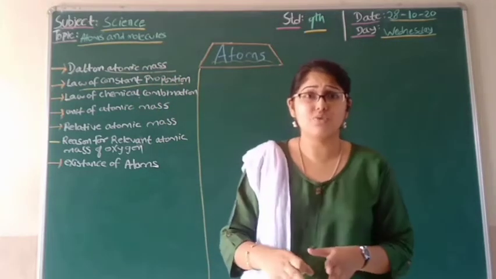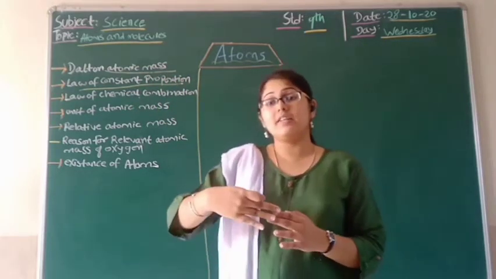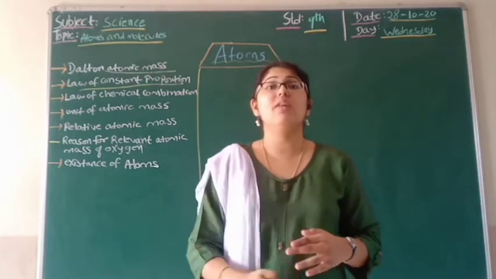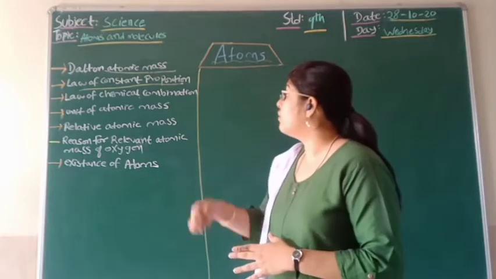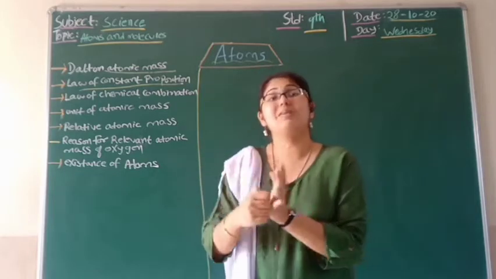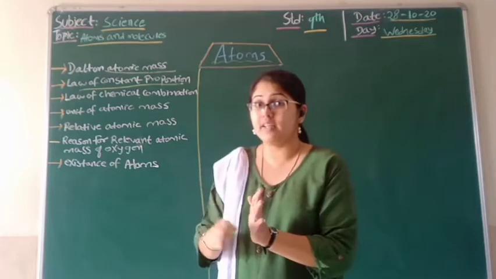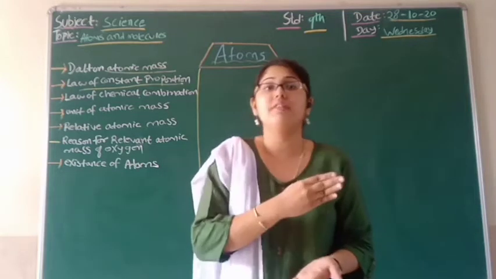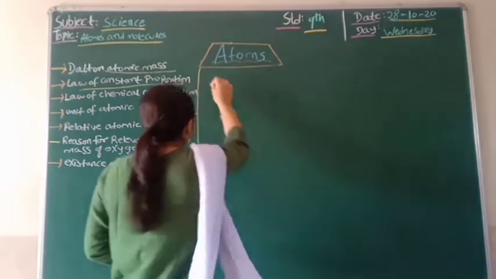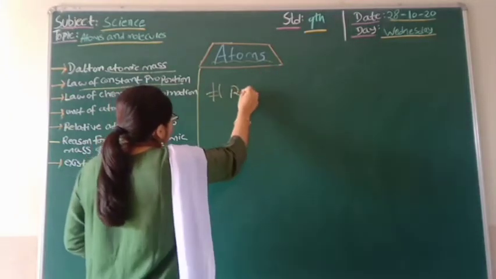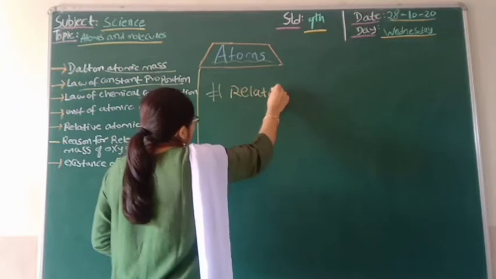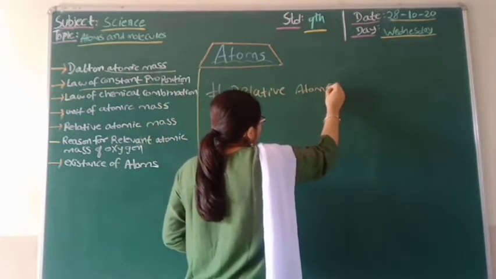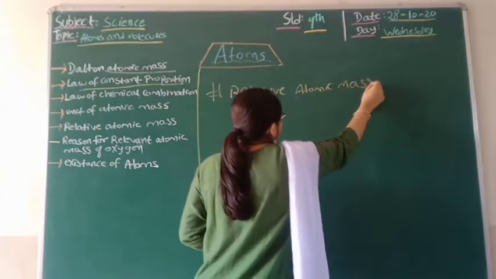But what happened, students, is that when scientists started finding the atomic mass of all the elements, it became difficult for them to find the atomic mass of each atom individually. So in that case they found that we can find the relative atomic mass.